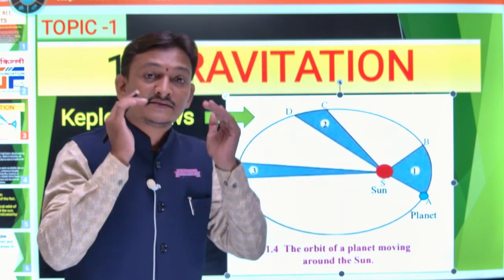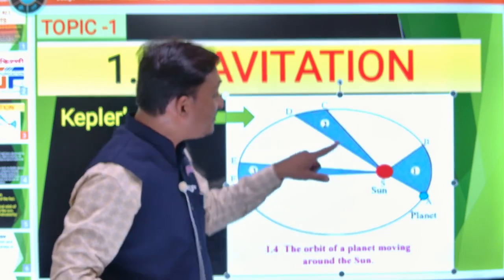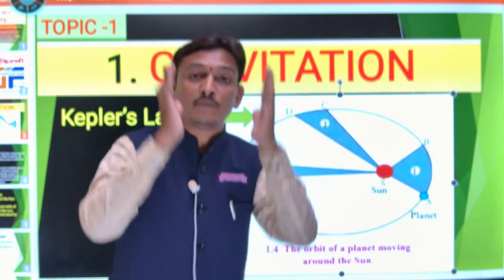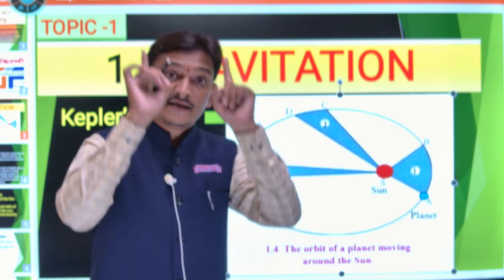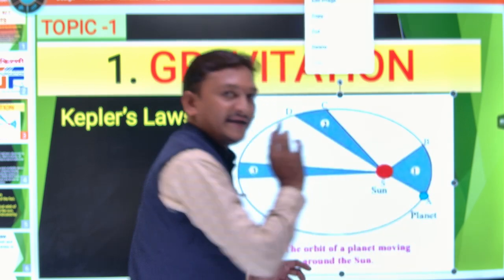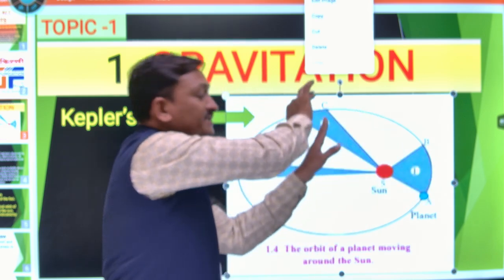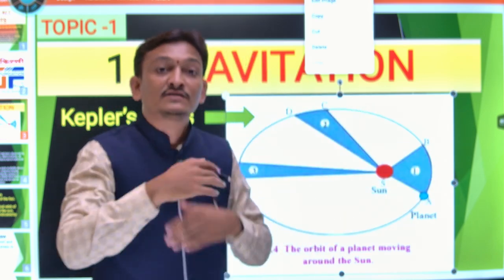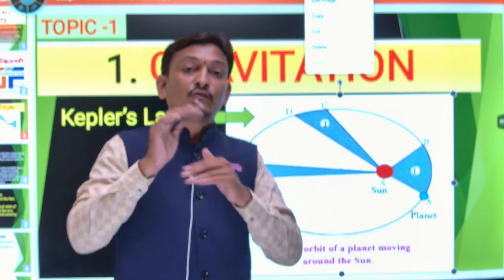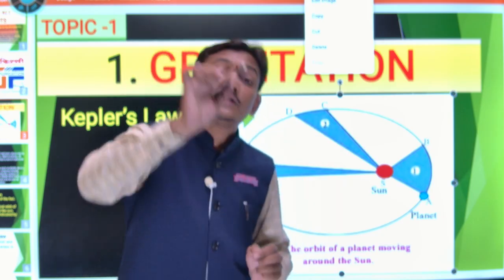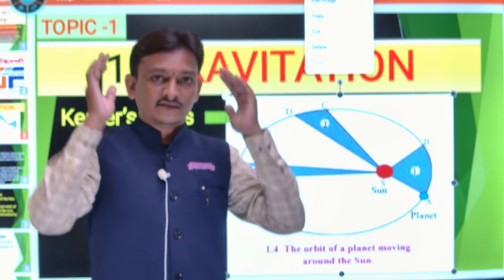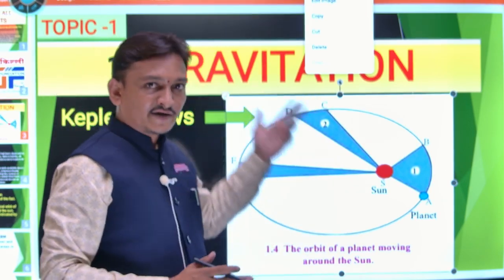What did Kepler say? The first law, which is concerned with the orbit of the planet: the orbit of the planet is an ellipse with the sun at one of the foci. This is the first law expressed by Kepler. Secondly, the second law says the line joining the sun and the planet sweeps equal area in equal intervals of time. And the third says the relation between T square and R cube, that is, square of its period of revolution around the sun is directly proportional to cube of mean distance of planet from the sun. Getting? Okay, we will see later on.